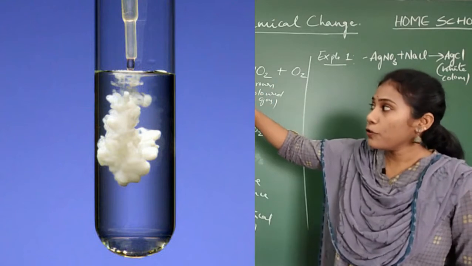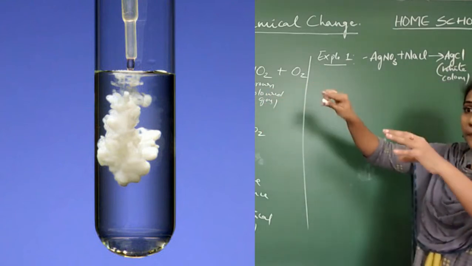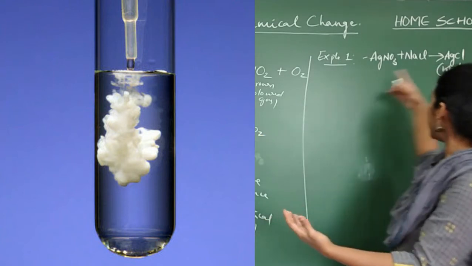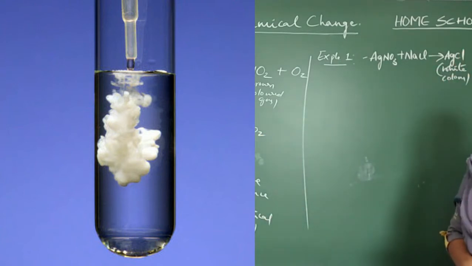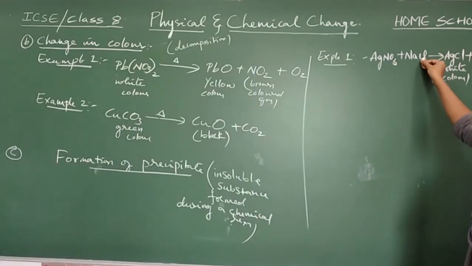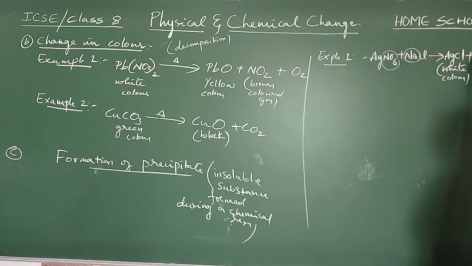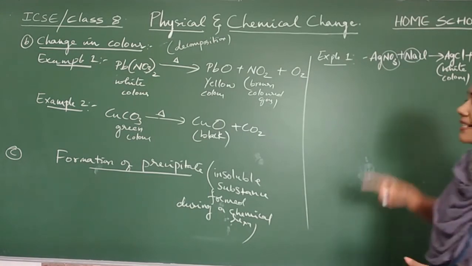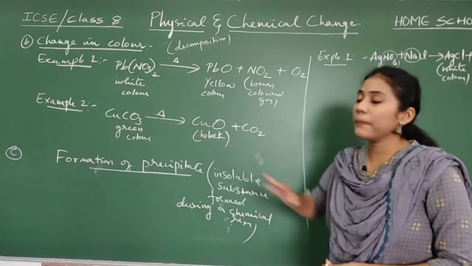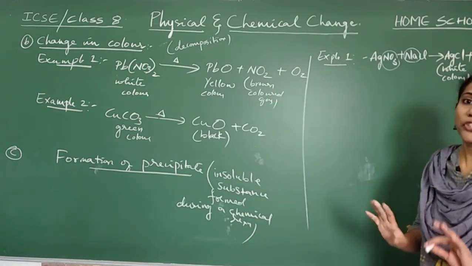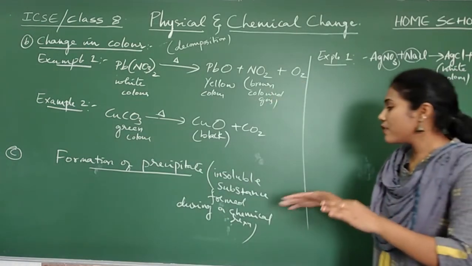Two colorless solutions, when they are added, you can observe that white colored stuff forming. That is what we call precipitate. Here along with AgCl, what is remaining, guys? Na is remaining, NO3 is remaining. Join them, you will get NaNO3. So this is example 1 under formation of precipitate. Understood? You can clearly observe the picture. You will come to know what that insoluble substance is.